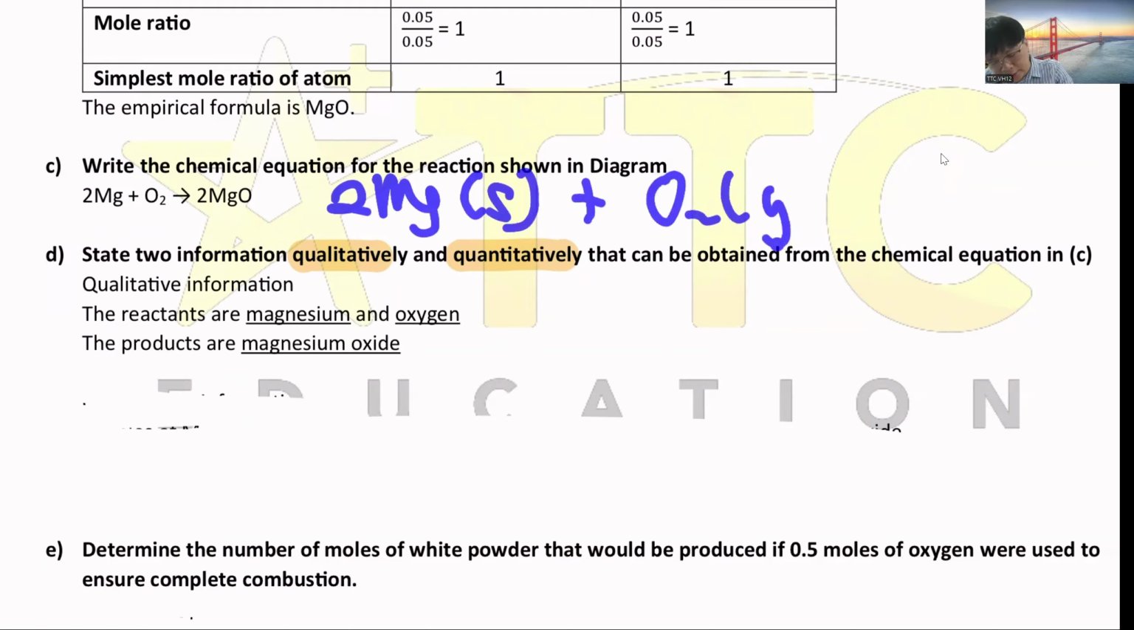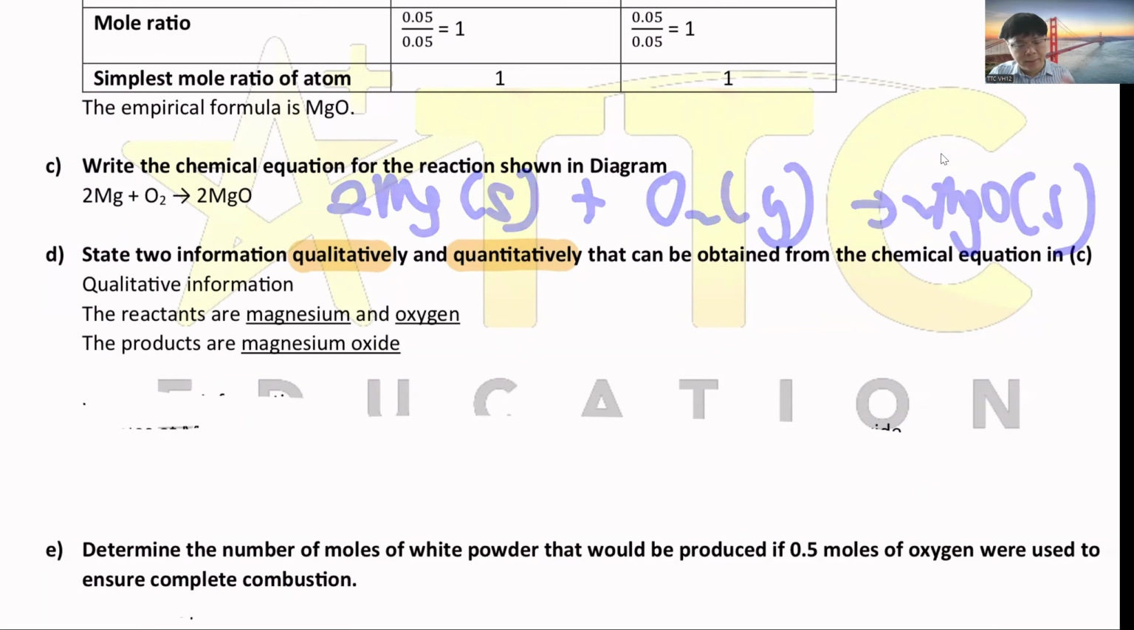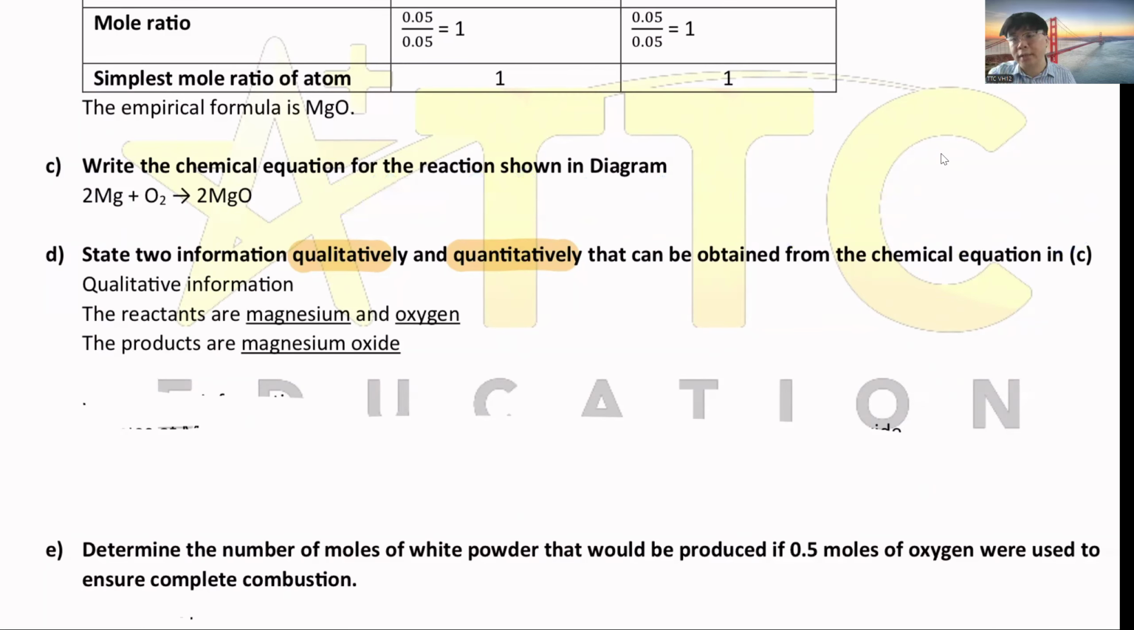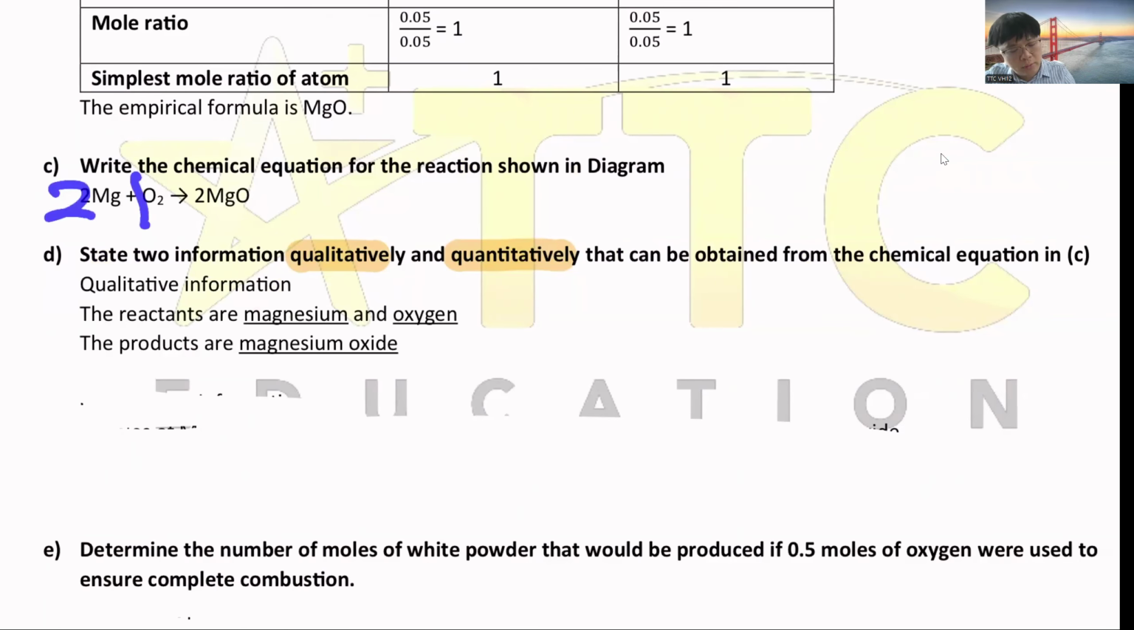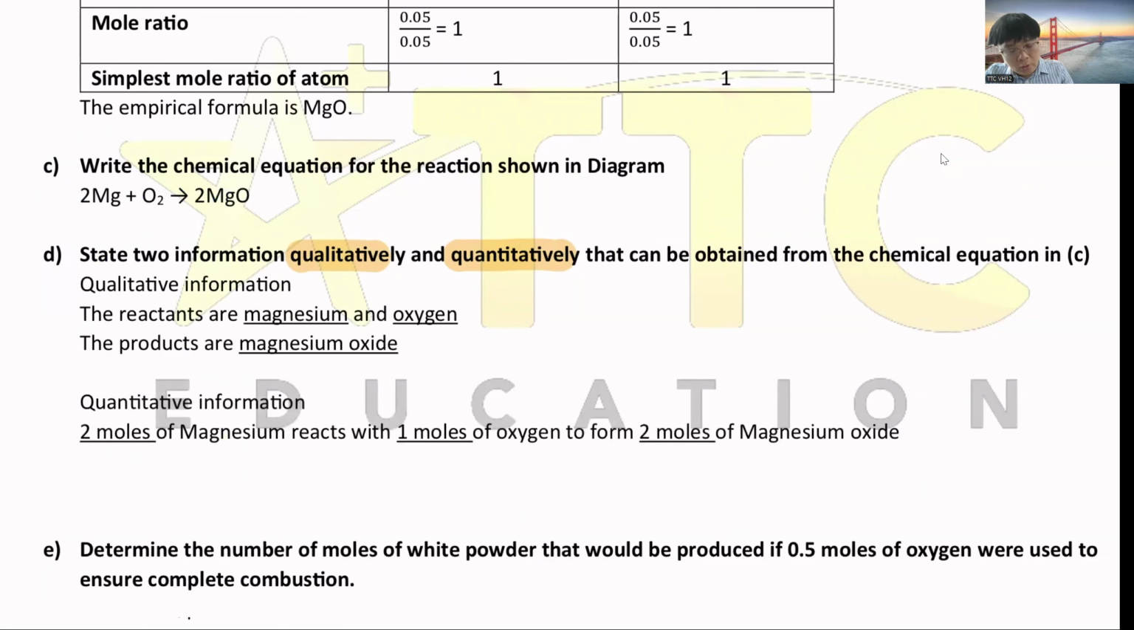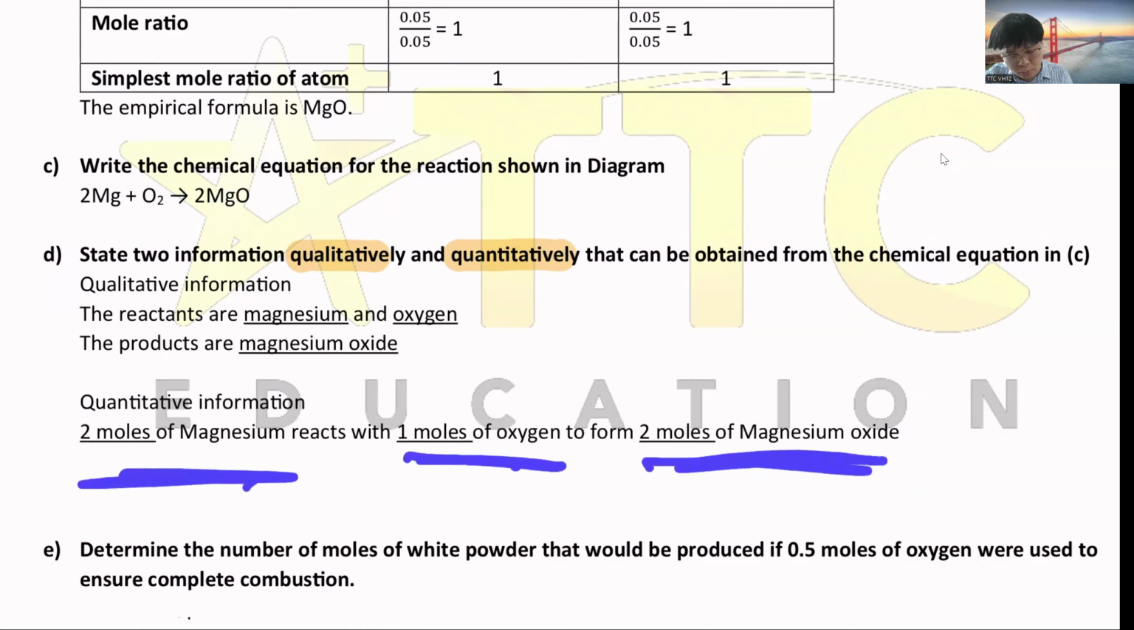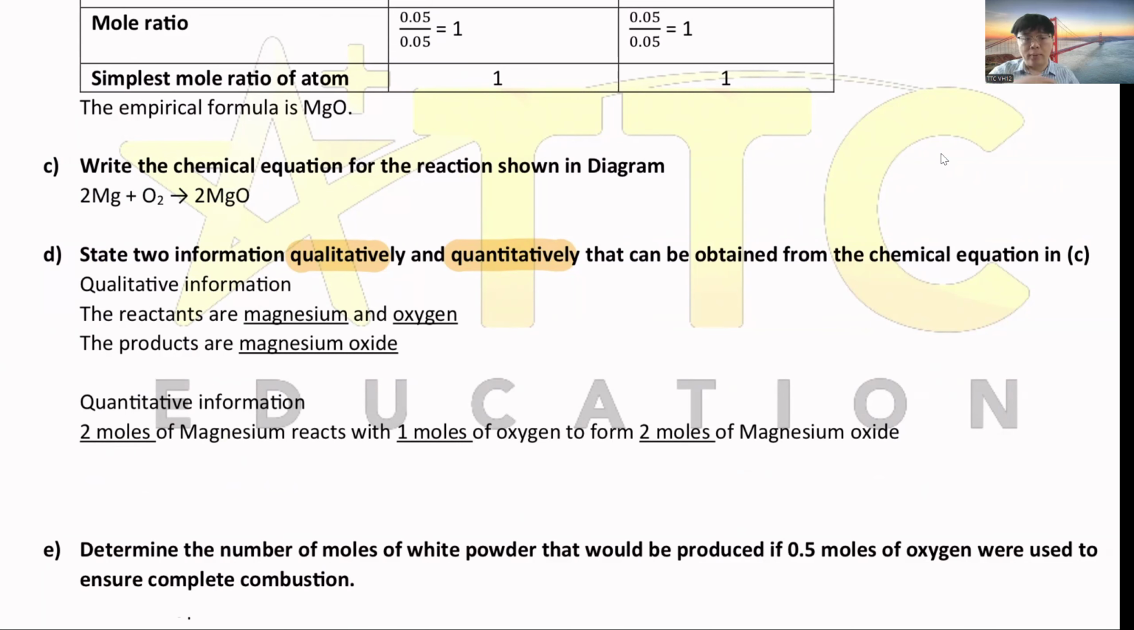Magnesium plus oxygen gas becomes magnesium oxide solid. But in this equation we don't write solid, liquid, gas, so no need to write the state symbols. After that, quantitative is the number. The numbers we have here are 2, 1, 2. So 2 moles of magnesium react with 1 mole of oxygen to form 2 moles of magnesium oxide. This is the quantitative. Quantitative means quantity, the number. Then qualitative means the chemicals.